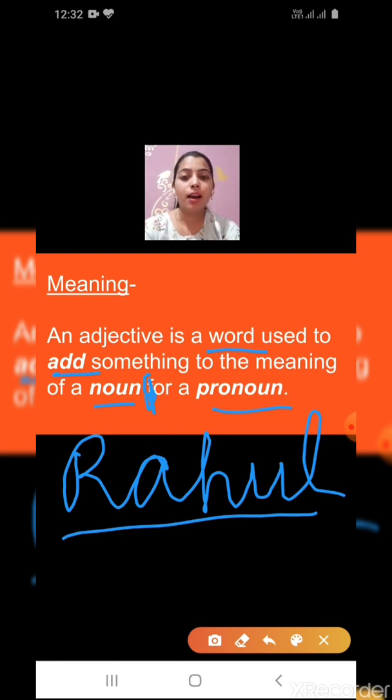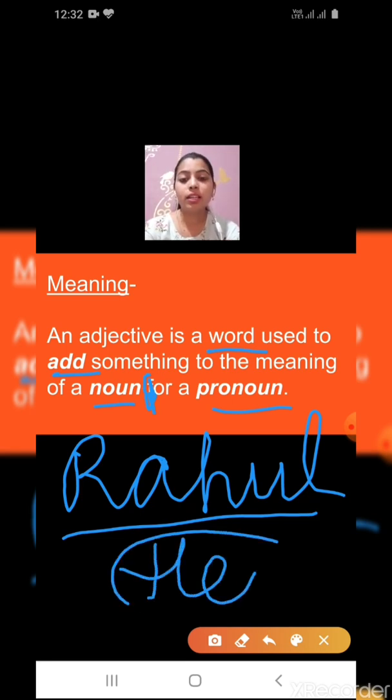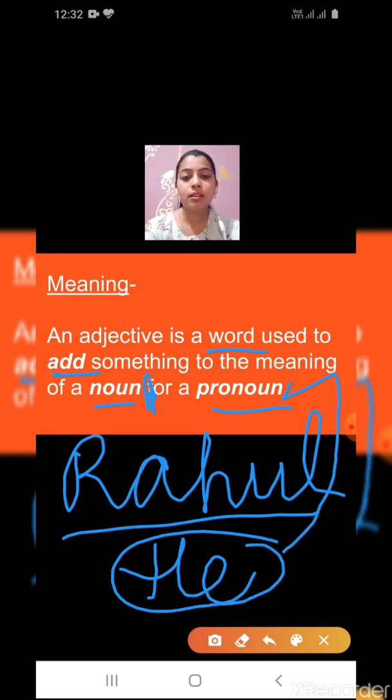Now, see. Rahul is a boy. He studies in class 5th. He lives in Haridwar. He is a good boy. Instead of repeating the name Rahul, Rahul, Rahul, what do I use? I use he. Now he is a pronoun and Rahul is a noun. All right, children, and one more thing I have used, that he is a good boy. Now, what is the adjective in this sentence?